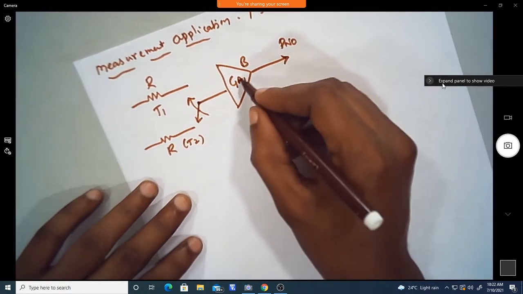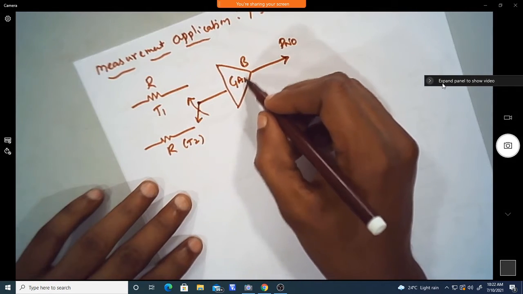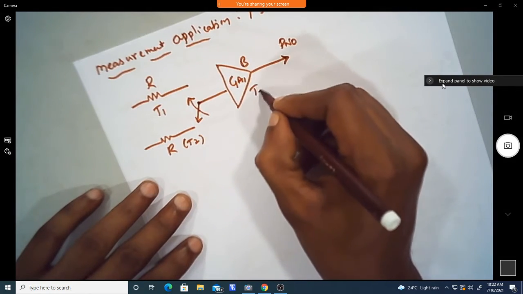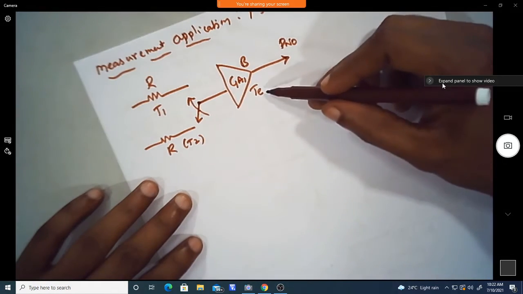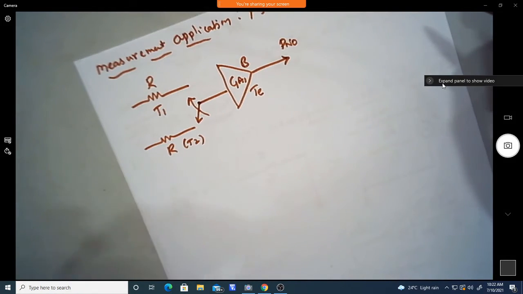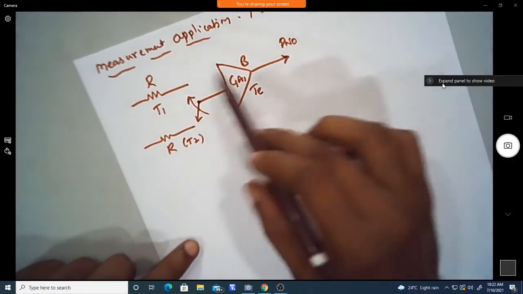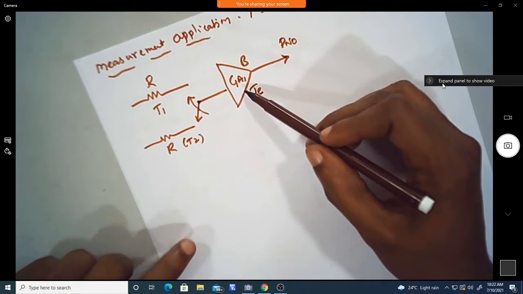The amplifier has gain GA and bandwidth B, and we define its equivalent noise temperature as TE. Now we can use this model to find the noise of the unknown amplifier.